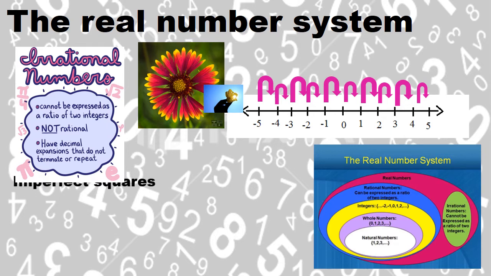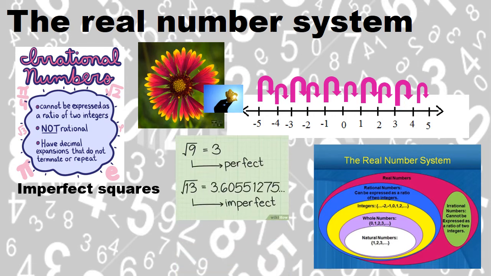So the first one would be the imperfect square. A perfect square would be, for example, the square root of 9, which gives you a nice whole number, 3. But the square root of 13 is imperfect because it has a decimal number that doesn't stop. Can you see those three dots at the back? It means that it continues, and there's no real pattern to it. 3.0551275, those are just random decimal numbers. So it doesn't stop, it doesn't terminate, and there's no pattern to it. So that is an imperfect square, or in the same breath also an imperfect cube.